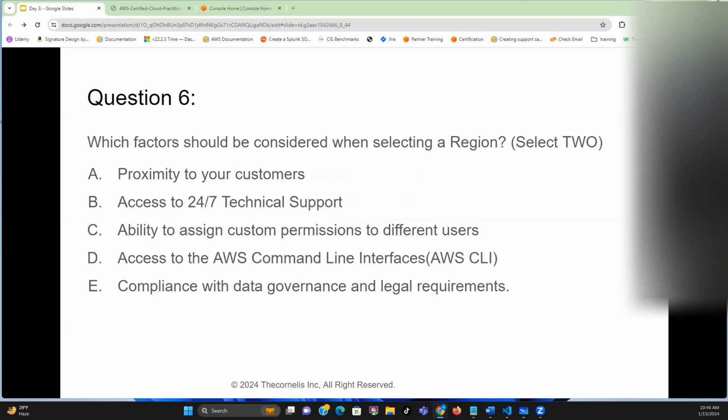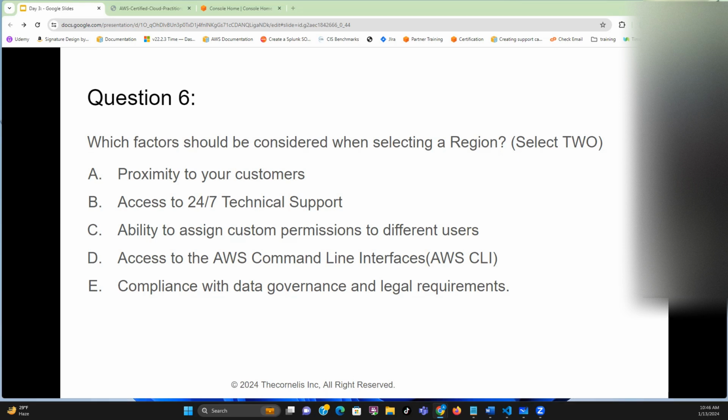All right, number 6. Which factor would be considered when selecting a region? Proximity to the customer, access to 24/7 technical support, ability to assign custom permissions to different users, access to the AWS command line interface, compliance with data governance and legal requirements. You are asked to select 2. So this is how AWS asks that question.